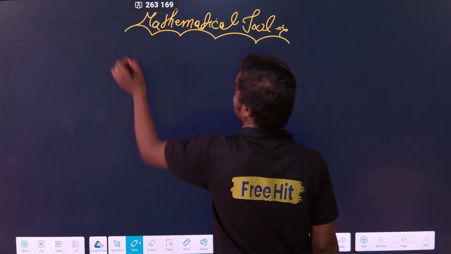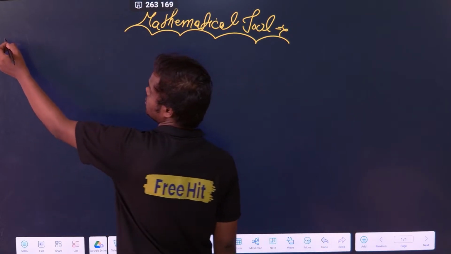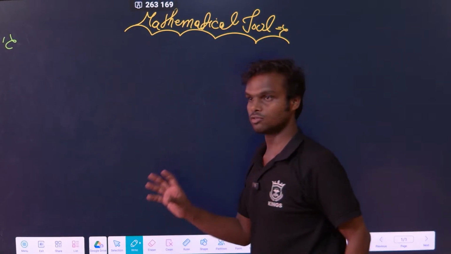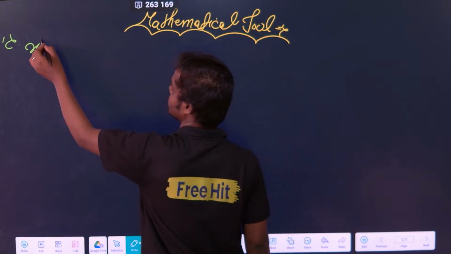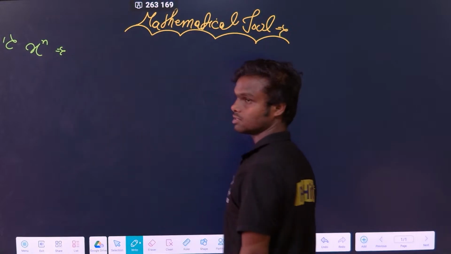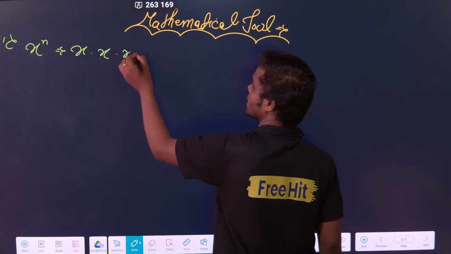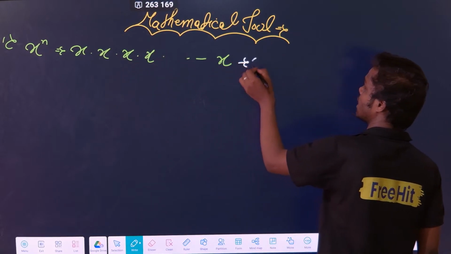Okay, now let us see properly what we are going to cover in mathematical tools. These are very important things that are required for your exam. First of all, what is the meaning of x to the power n? It's very simple: it means x into x into x into x and so on, n number of times.